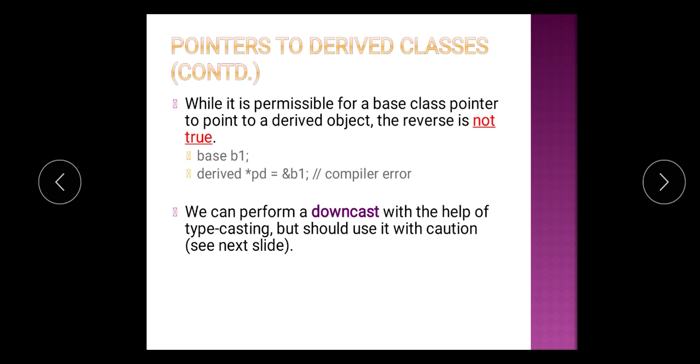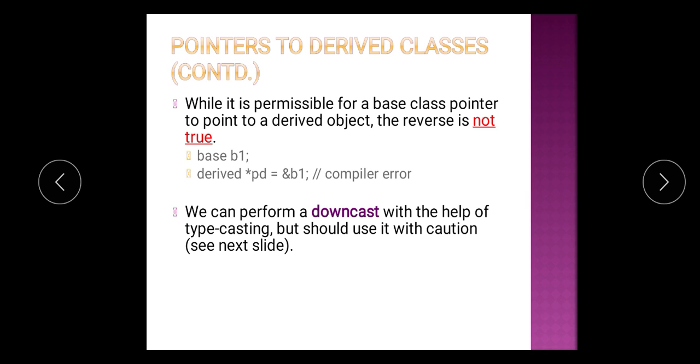While it is permissible for a base class pointer to point to the derived object, the reverse is not true. That means we can pass the reference of the derived class object to the base class pointer. A base class pointer can point to the derived class object, but the reverse is not possible. That means you cannot create the pointer of the derived class and pass the reference of the base class object to that derived class pointer.